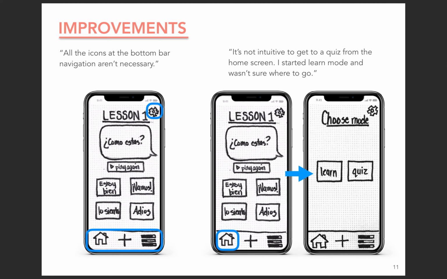Another user observed that it's not intuitive to get to the quiz function from the home screen. They started in learn mode and then they weren't sure where to go. Because the app's two main functions are addressed through the learn and quiz modes, the home button link was updated to connect to this screen.